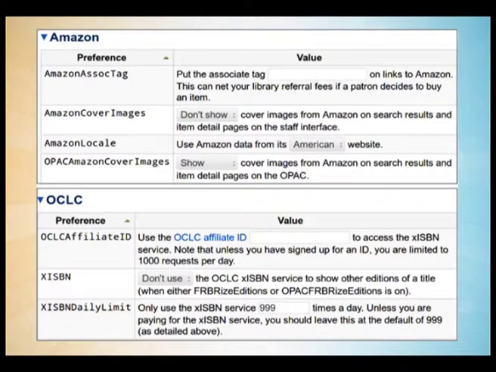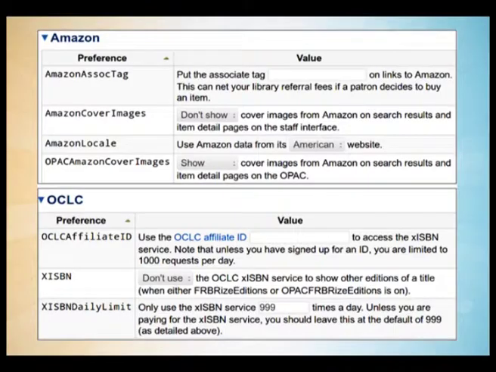Now here you see how we can integrate Amazon with the library OPAC. Here you see there is an Amazon ASOC tag. The moment I get the ASOC tag freely from Amazon and post it, the cover page image from Amazon, Amazon local services, then Amazon book reviews, Amazon rating services, all will be integrated in a moment in your library system.